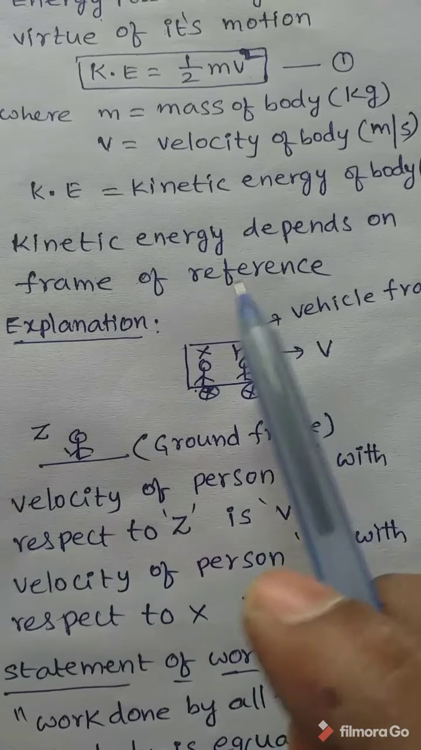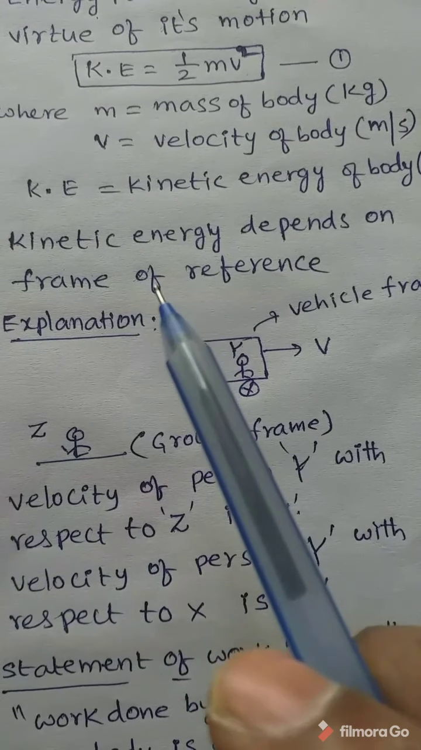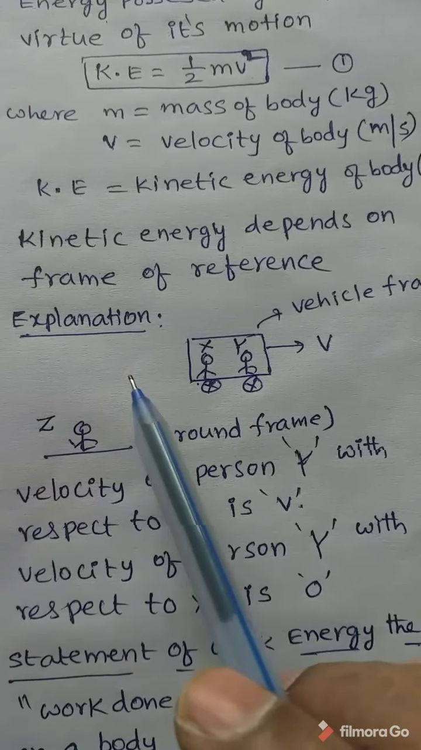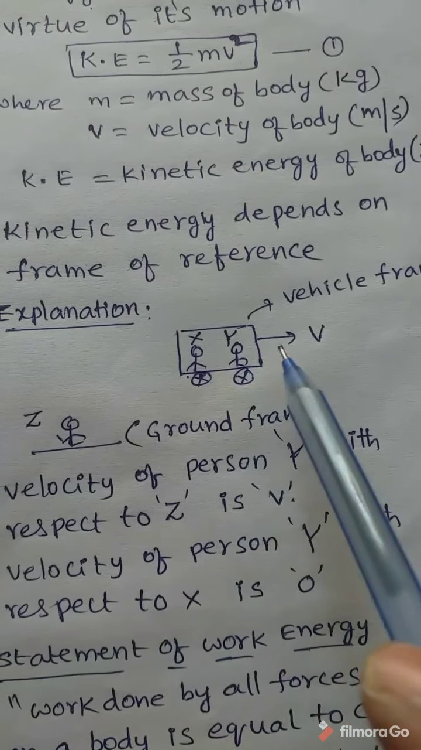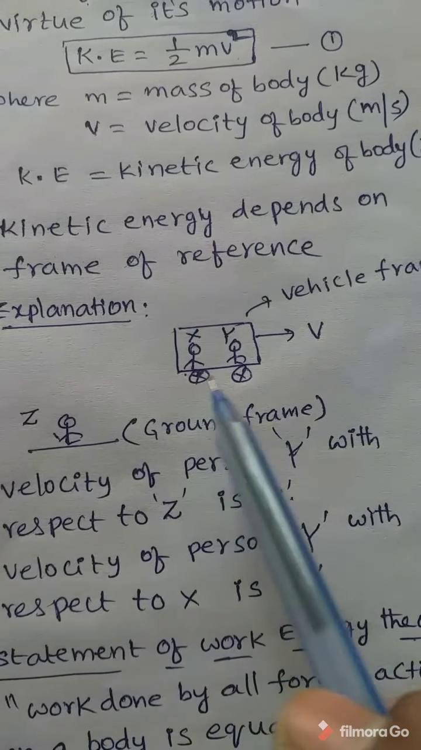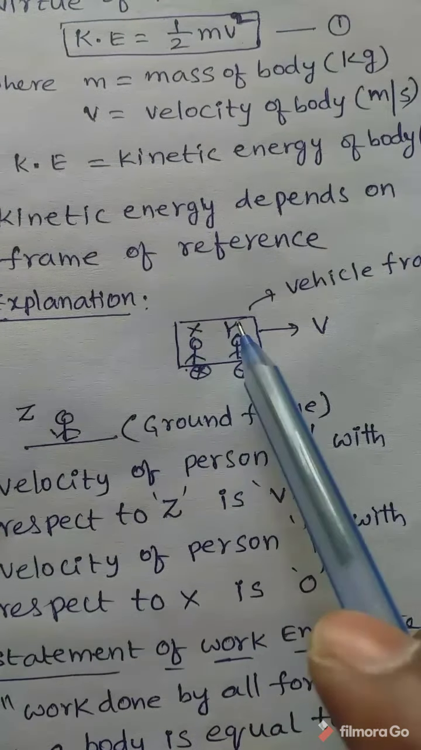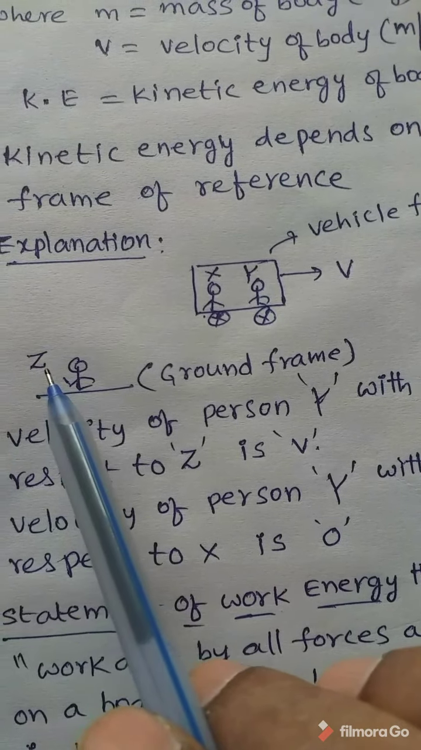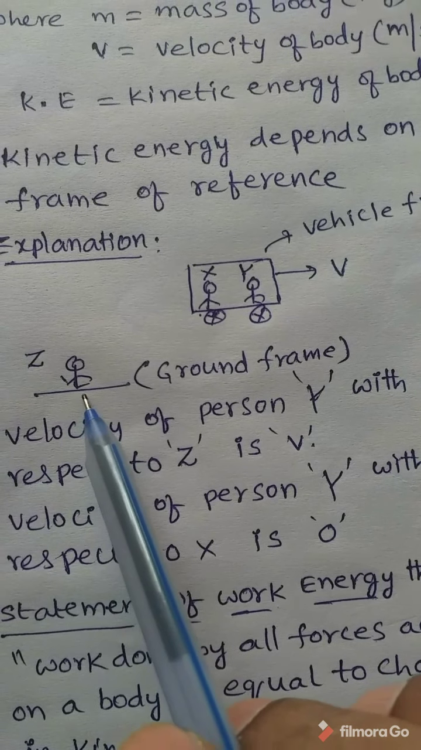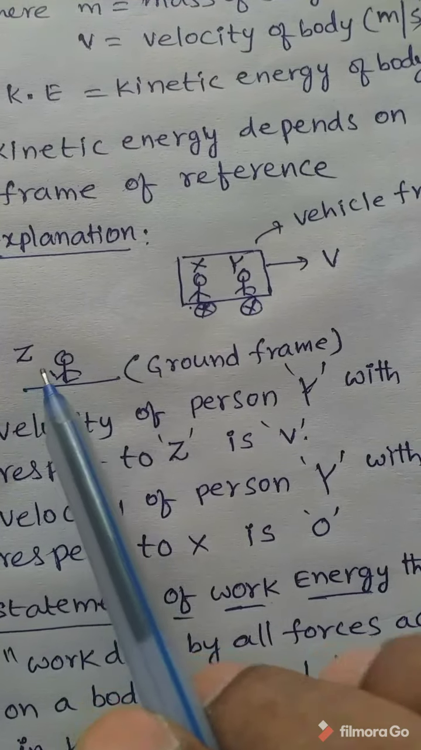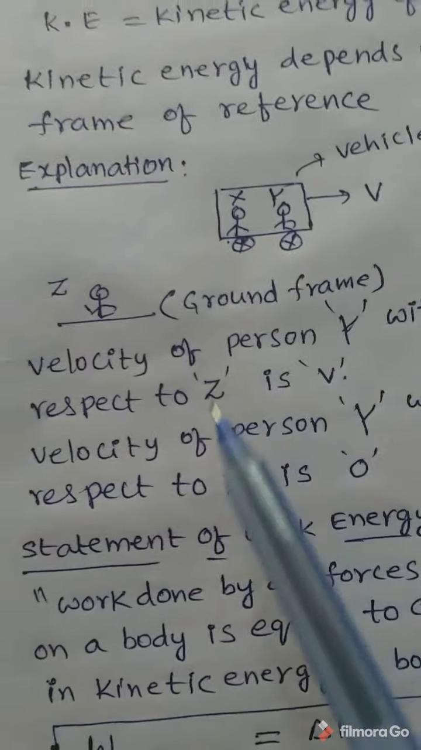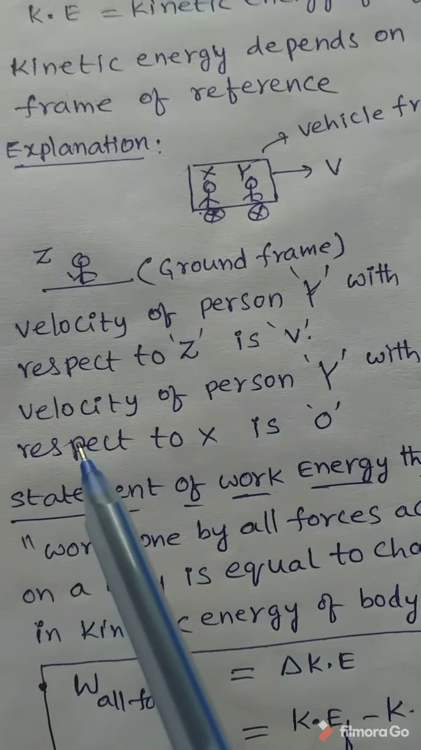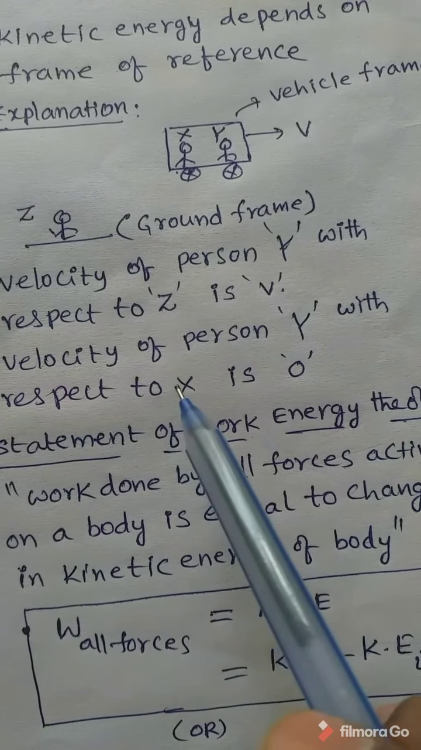What is frame of reference? Frame of reference is the place from which observations are taken or noted. For example, we consider a vehicle moving with velocity v. Inside the vehicle, two persons x and y are present. Another person z stands on the ground frame. With respect to person z, what is the velocity of y? The velocity of the person y with respect to z is v.